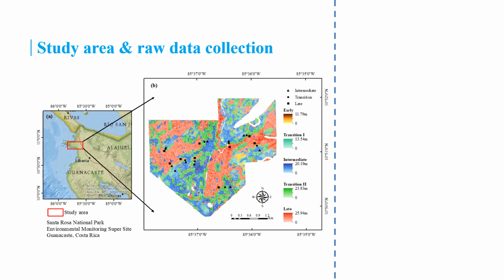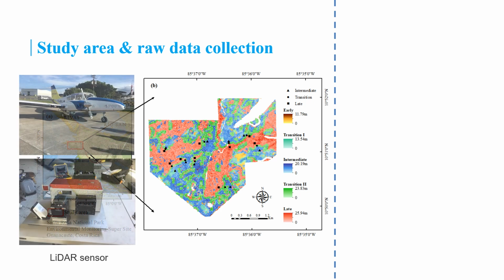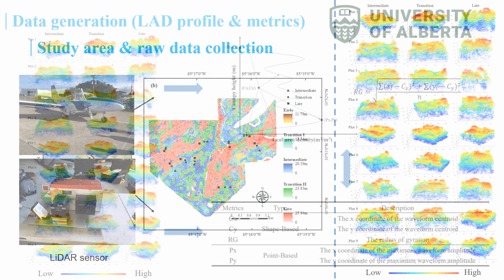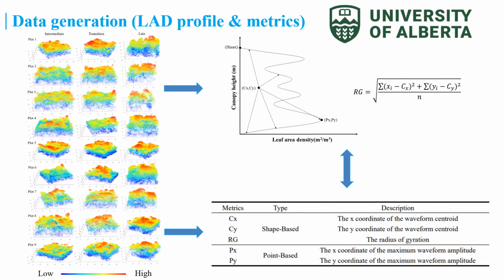This project was conducted in a tropical dry forest in Costa Rica. The dataset was collected by a plane mounted with a LiDAR sensor. I selected 27 plots along the successional path from intermediate through transition to late. And here is a LiDAR data visualization for those 27 plots, and the color scale shows canopy height. From LiDAR data, leaf area density and canopy height can be derived.